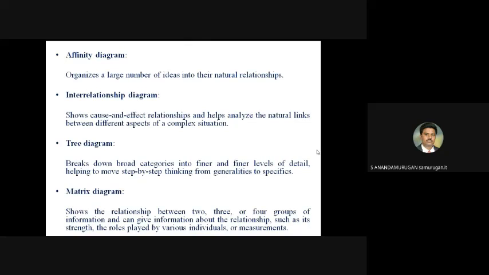Then the matrix diagram shows the relationship between 2, 3 or 4 groups of information, and can give information about the relationship such as its strength, the roles played by various individuals, or measurements. It shows the relationship in matrix format.